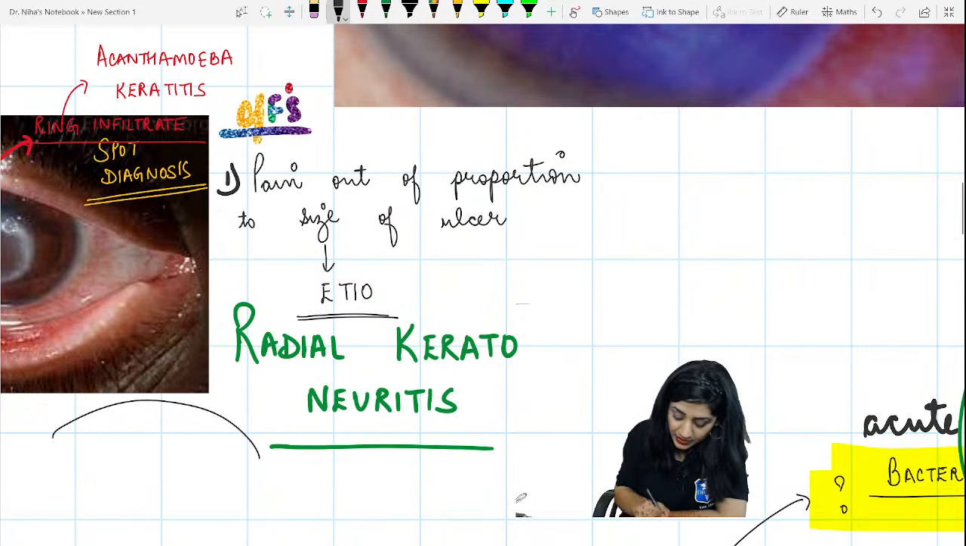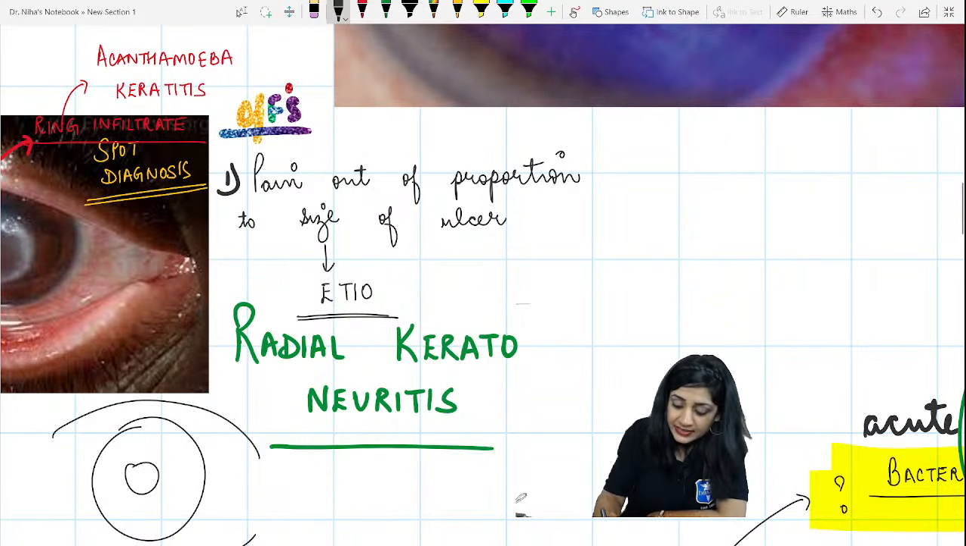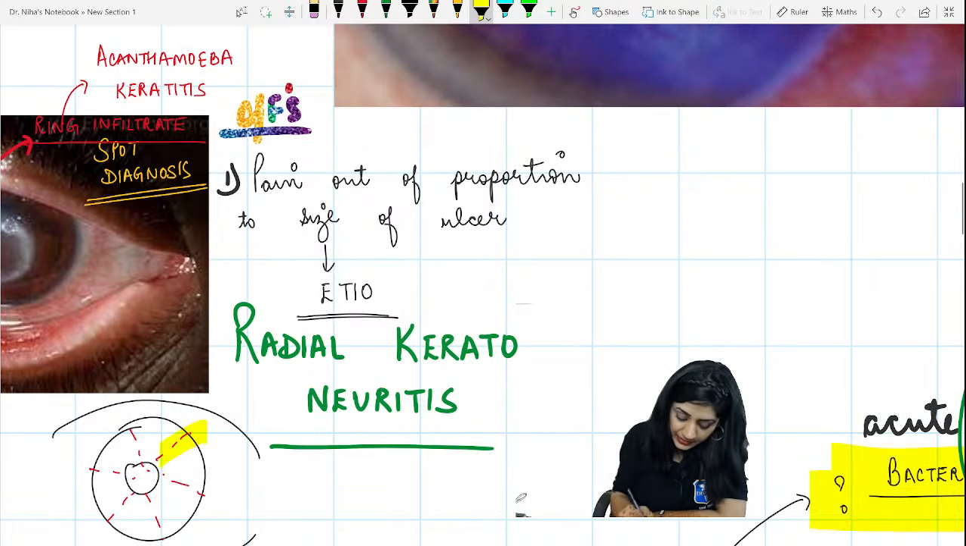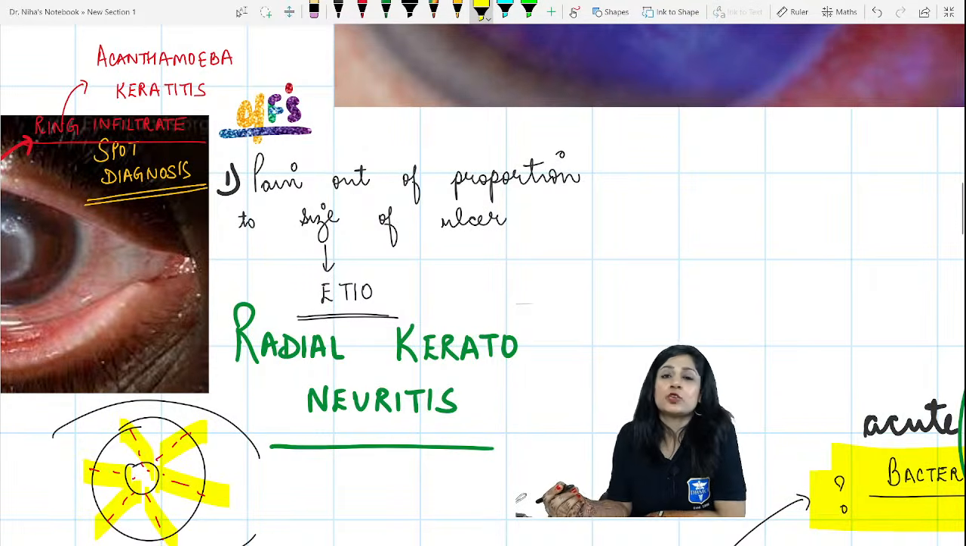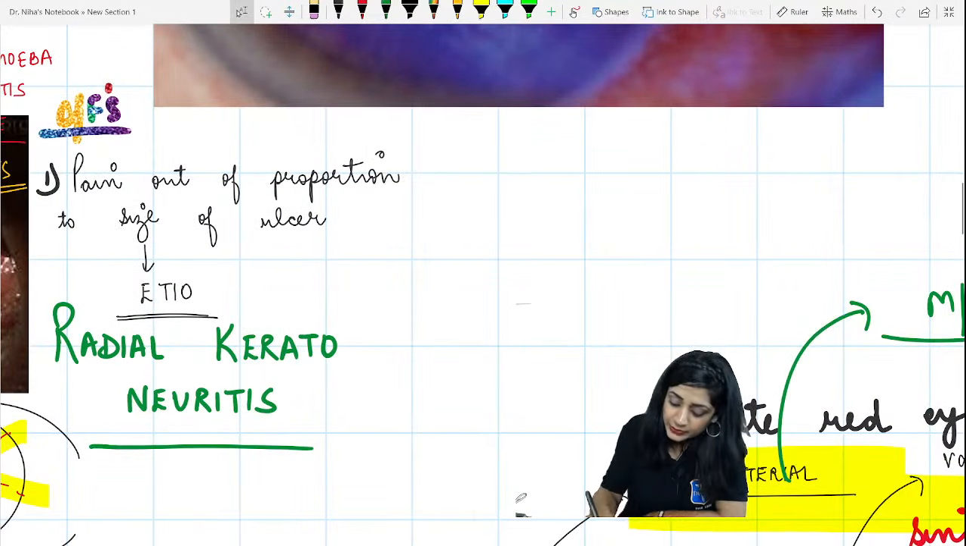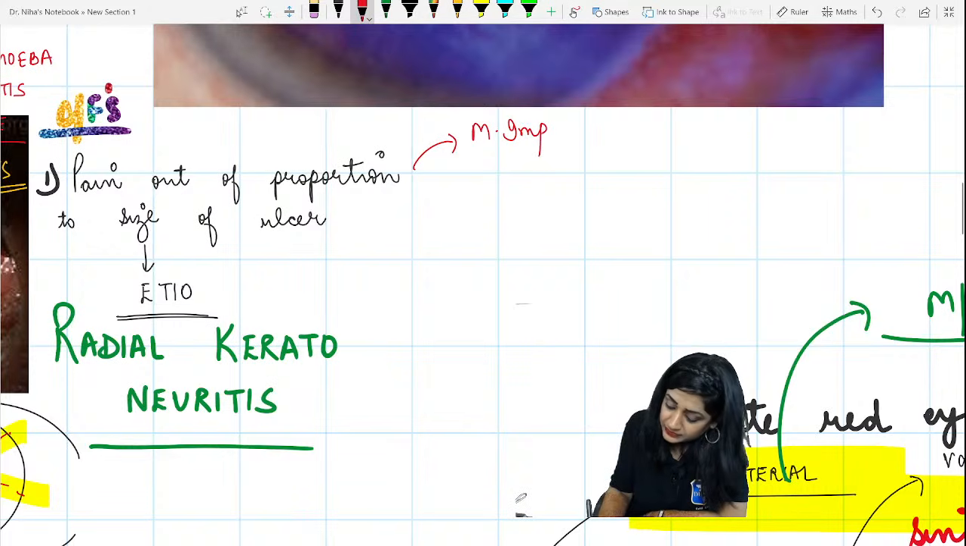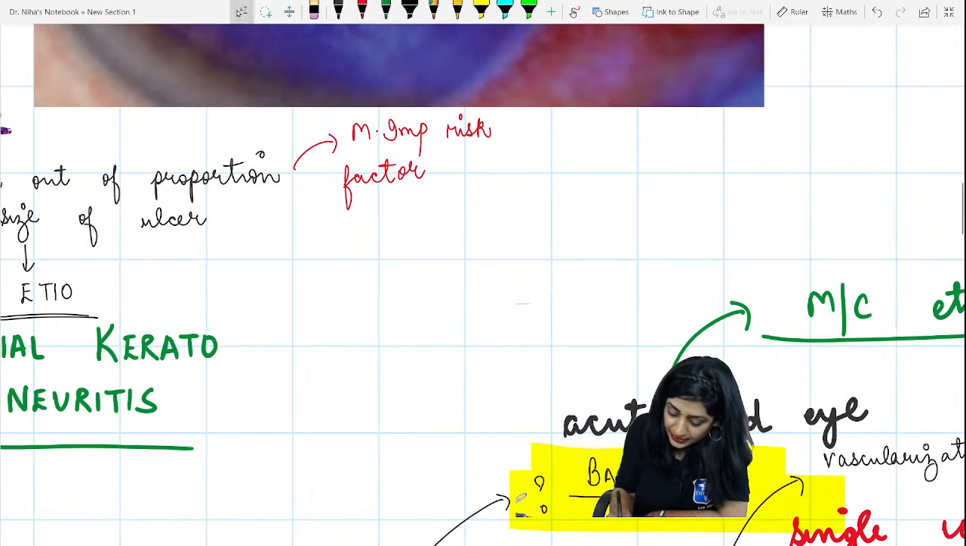That means in the cornea I have a radial arrangement of the nerves. There I am getting inflammation, so radially I am getting the inflammation like this. That is why this is called radial keratoneuritis. Then I have already told you that the most important risk factor for this Acanthamoeba keratitis is the use of contact lenses.